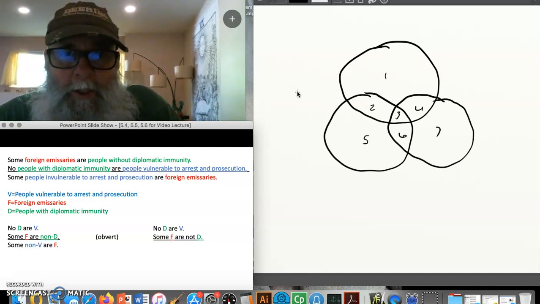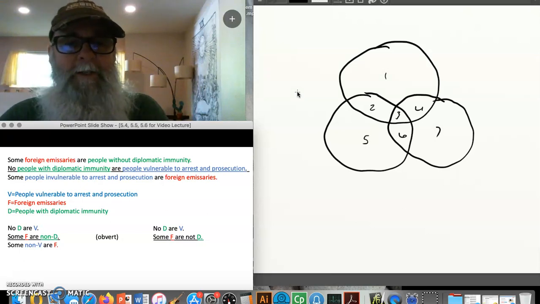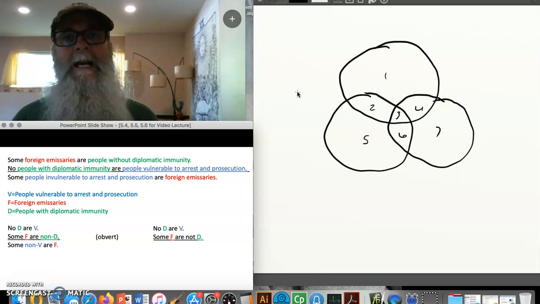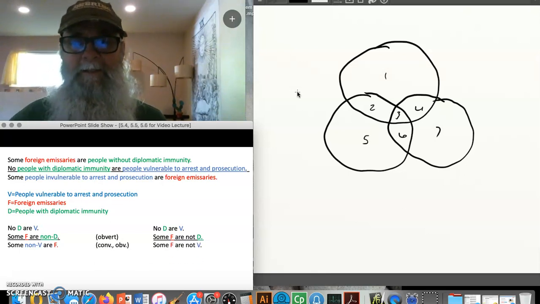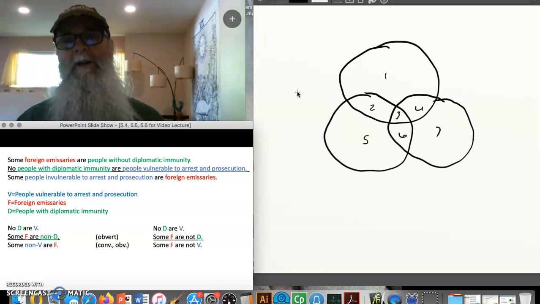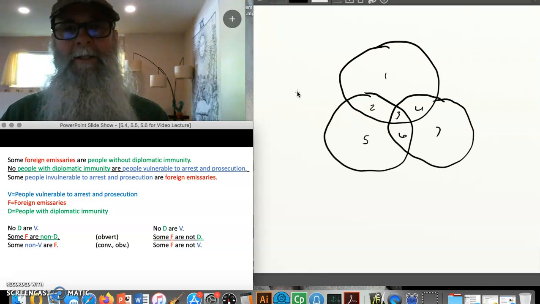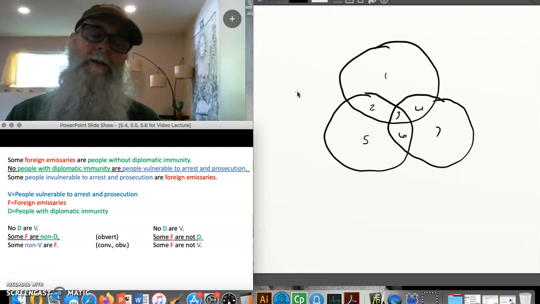Okay, so hopefully what you realized is you've got to convert this and then you've got to obvert it. If I convert this, some non-V are F, I'm going to get some F are non-V. And then when I obvert that statement, I'm going to get some F are not V. Okay, now my argument looks pretty good. It's ready to go. I've got three terms. They appear exactly the same way two times each. My major term is in the first premise, my minor term is in the second premise, and I can go ahead and start to apply the five rules of categorical syllogisms.